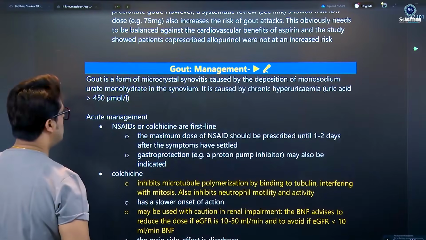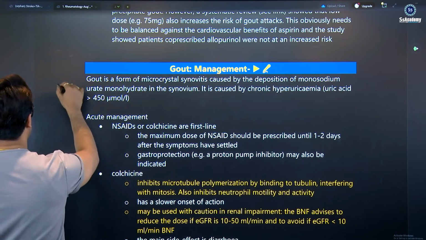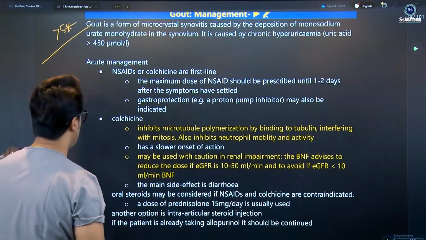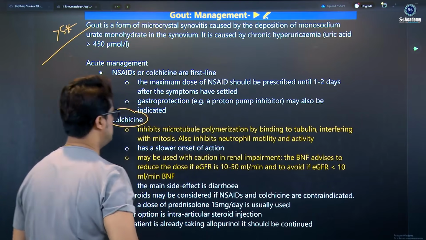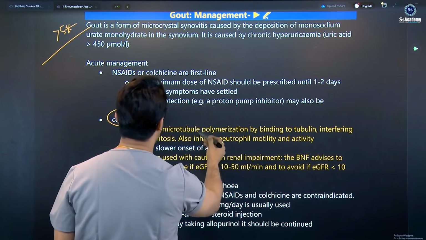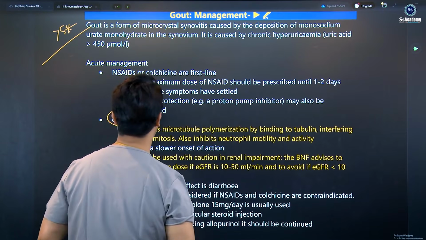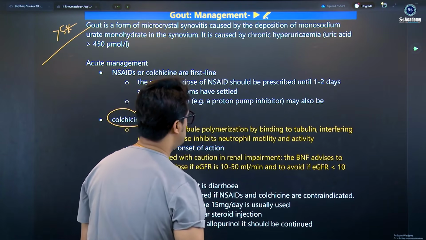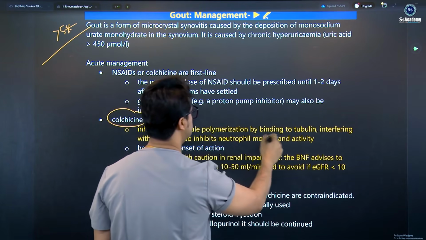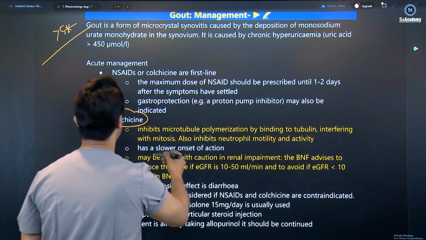Get back to the gout management once again. It's a very hot topic for the exam, more than 5-star. The 7-star: you must tell the diagnosis. Here is the colchicine. Colchicine, update the yellow color stain here. It inhibits microtubule polymerization. Colchicine, by binding to tubulin, interferes with mitosis.